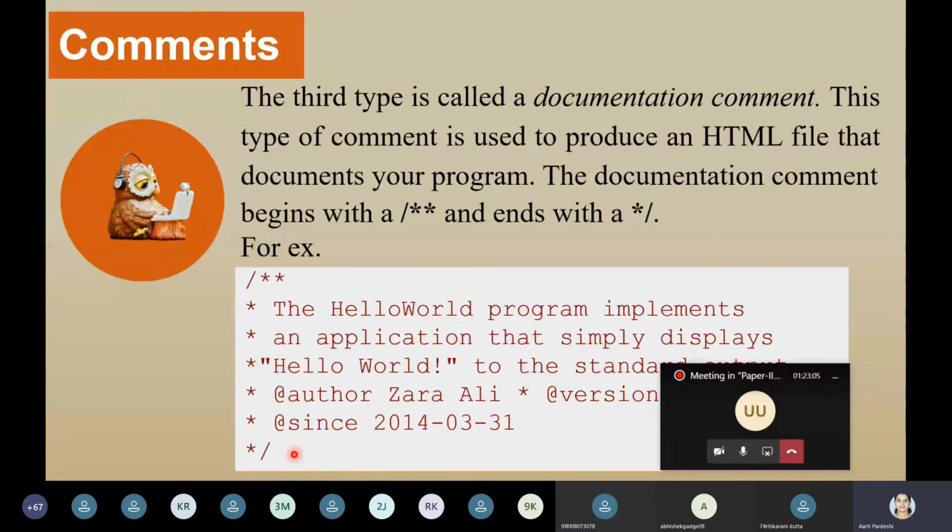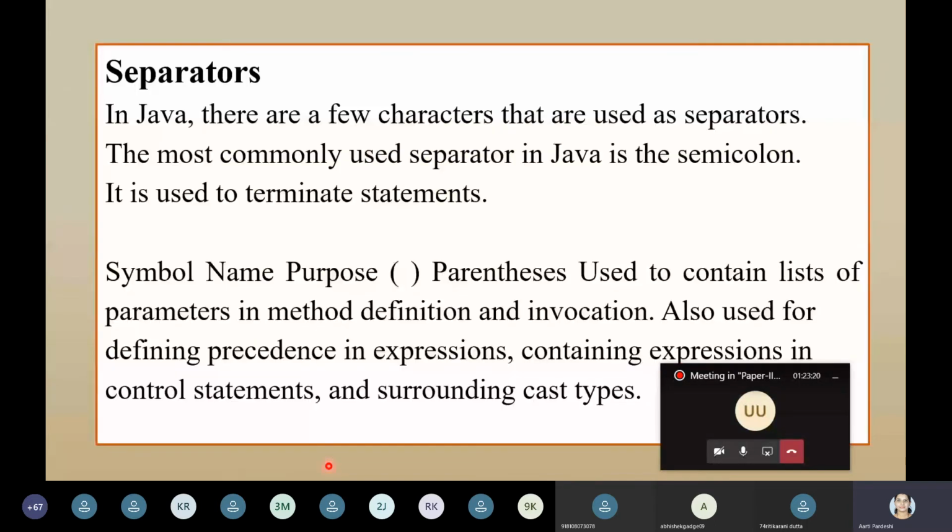What are separators? Very simple concept once again, but when anyone asks you in the viva what are separators, you will be totally blank. So that's why we will go through it. What are separators? These are common to all languages: C, C++, Java, Python, C#, .NET, R, everywhere. So what are separators?